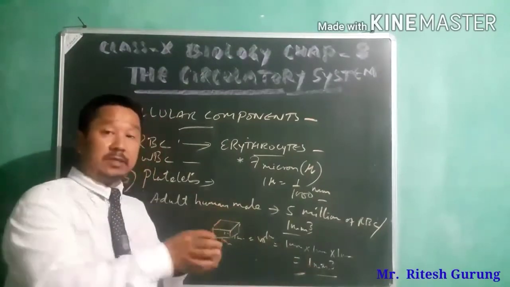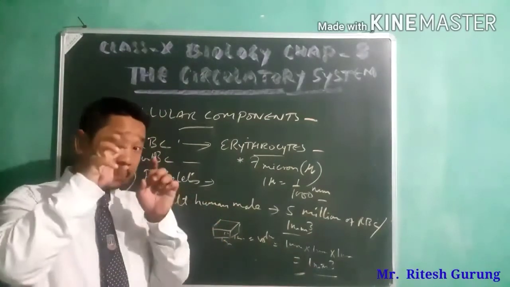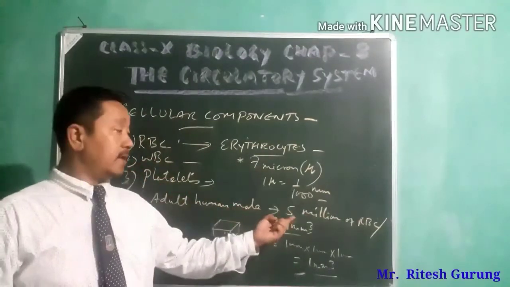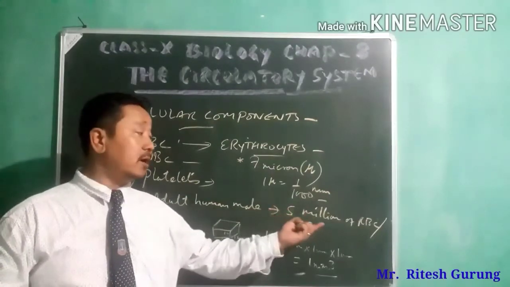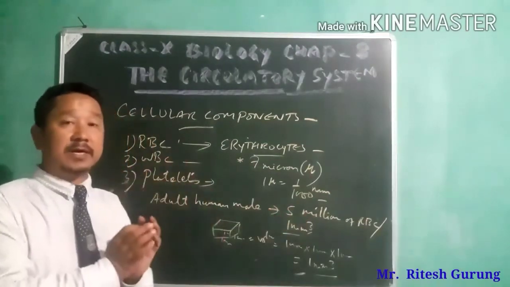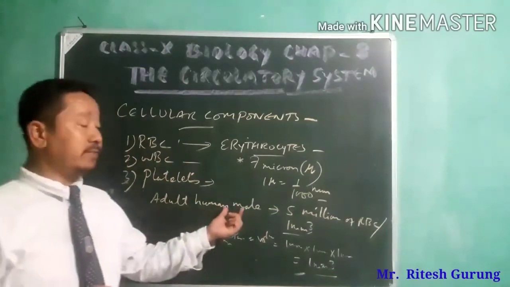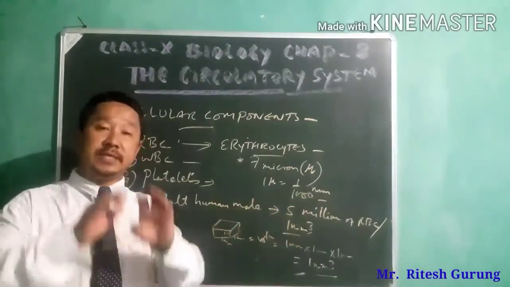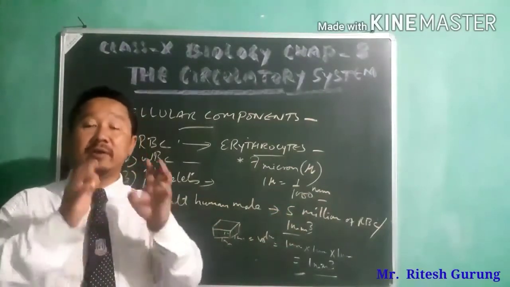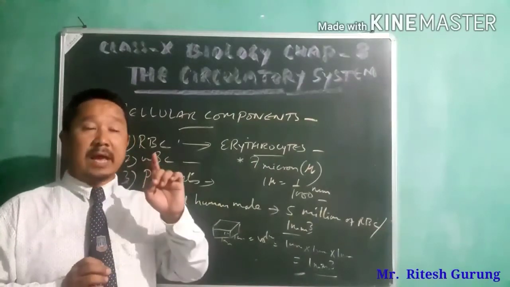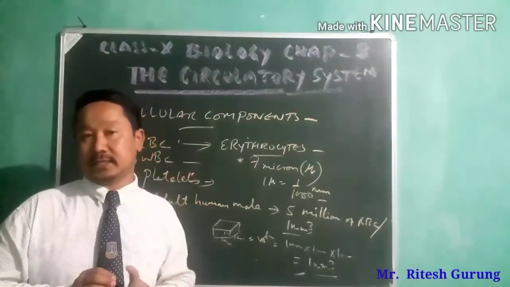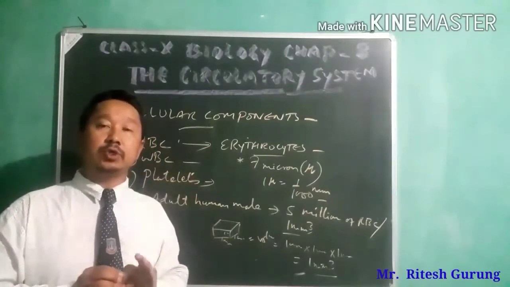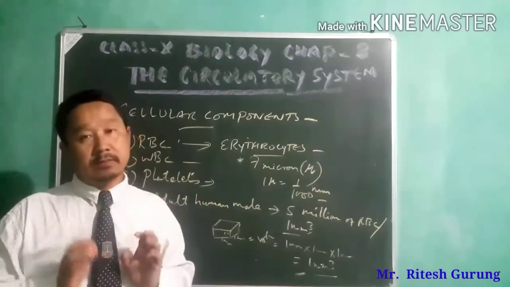Suppose the blood is collected in that container. In that volume of blood there will be about 5 million RBC if the blood sample is taken from an adult human male. That means 5 million, or 50 lakh, RBC are present in every 1 cubic millimeter of blood.